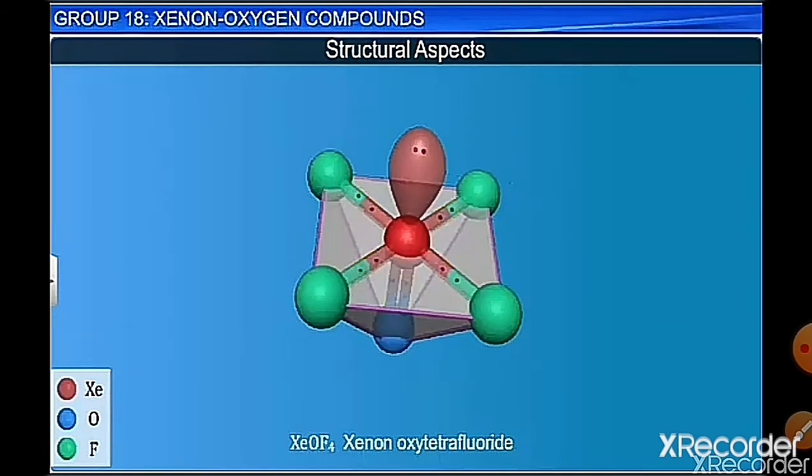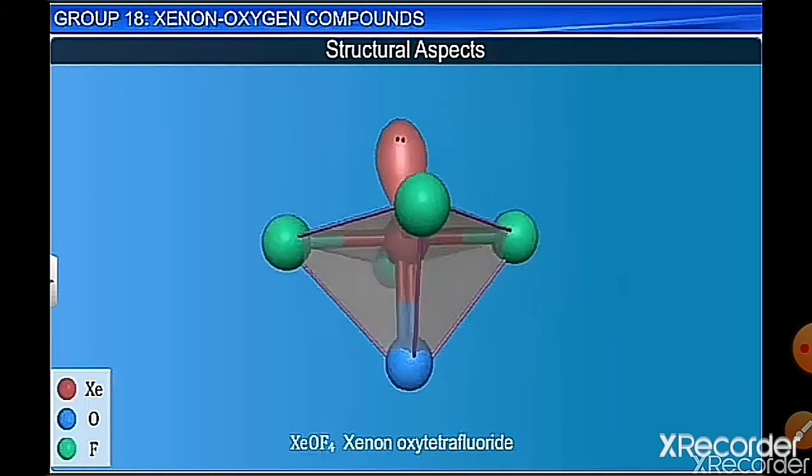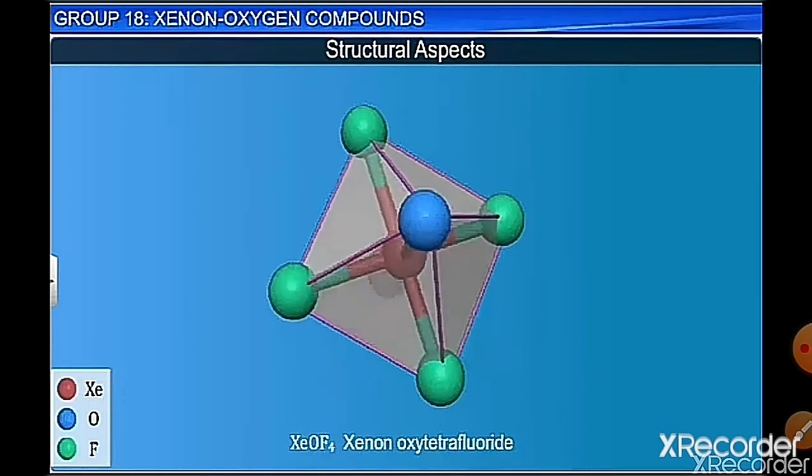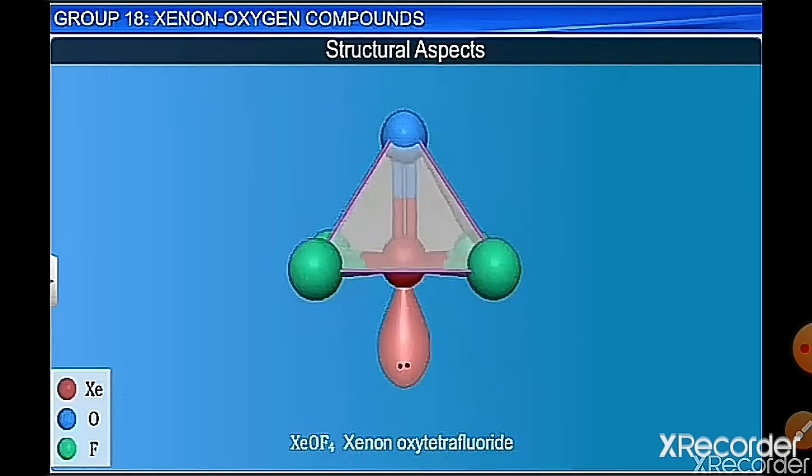So it has the normal XeF4 4 bonds, and then a double bond with oxygen by dπ-pπ bonding, and a lone pair on the Xe atom, and that lone pair is not in the plane of the square but above, or you can say below. So it has a square pyramidal shape. Hybridization is sp3d2, but the shape is square pyramidal.